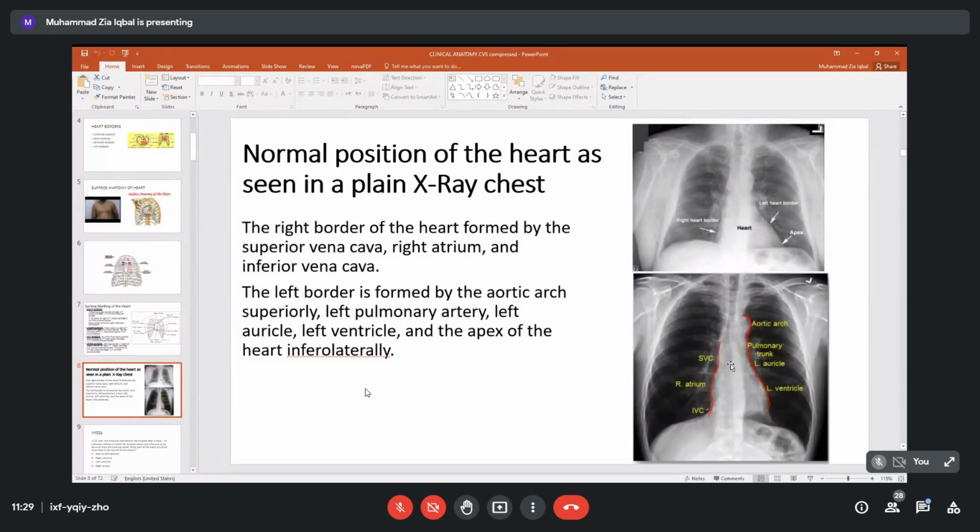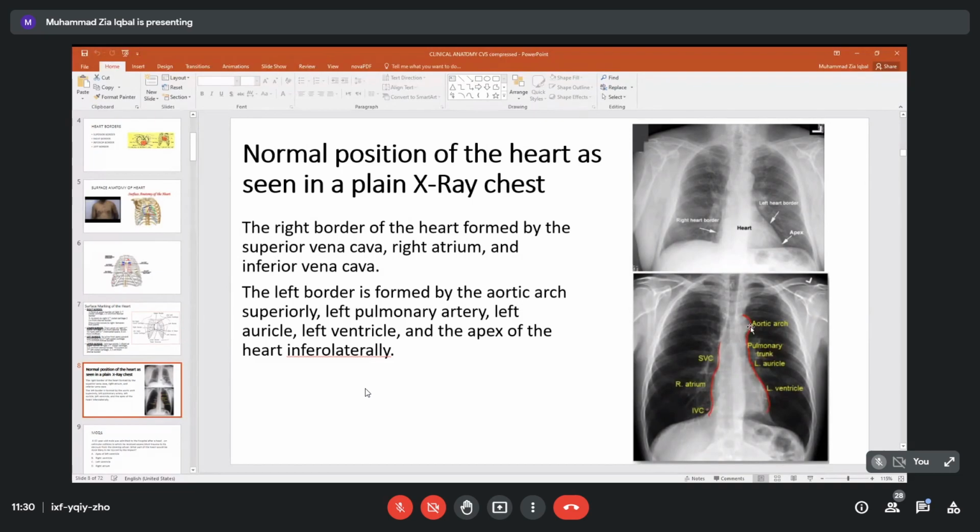Moreover, we can also mark out some of the areas for big vessels. If you recall your anatomy, over here we have a big vessel, the superior vena cava. Both venae cavae, superior and inferior, collect the blood from the upper part of the body into the superior vena cava and from the lower part of the body into the inferior vena cava. So the deoxygenated blood, the used blood, will come through these two big vessels and fall into the right atrium of the heart. So in an X-ray, the upper portion marks the superior vena cava, in between is the right atrium, and lower is the inferior vena cava.